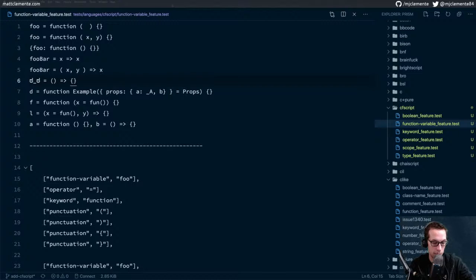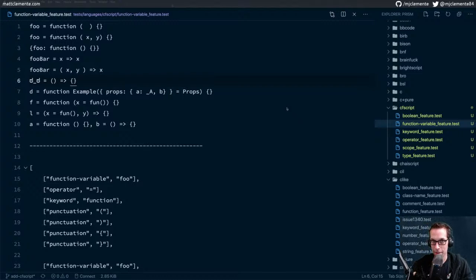5:02 on Friday, February 12th, and I'm going to be diving back into writing tests for my CFML language definition for Prism.js.